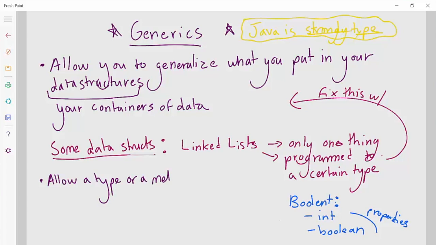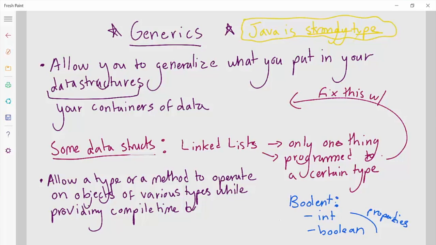Officially, generics allow a type or a method to operate on objects of various types while providing compile time type safety, which is a lot of words, but basically it means your stacks and queues can hold different persons, trees, and strings, and the compiler won't complain because those data structures, those containers, should be able to hold anything no matter what you're giving it. If you're giving it ints, people, trees, pedestrians, it should be able to hold that and not even think about what type is in it, have that be an abstraction.